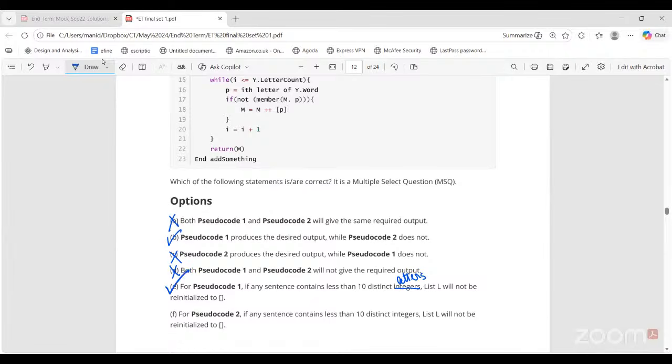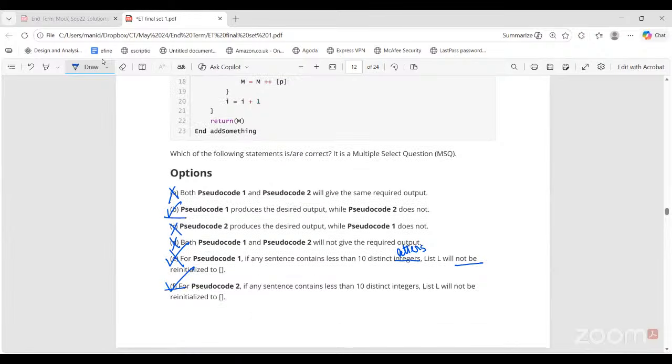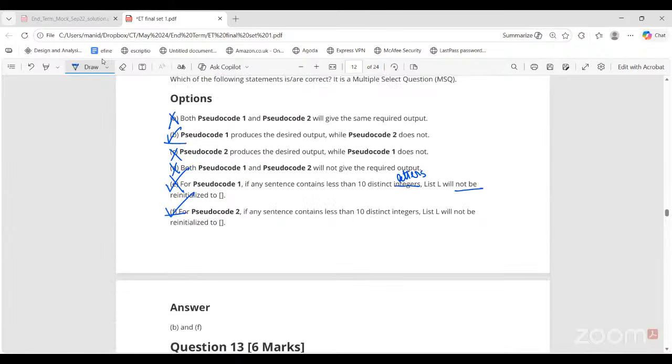So this is correct. For pseudocode 2, if any sentence contains less than 10 distinct letters, list L will not be reinitialized. This is correct. That's why pseudocode 2 is wrong. So option B and option F are correct. Yeah, this is clear for everyone.